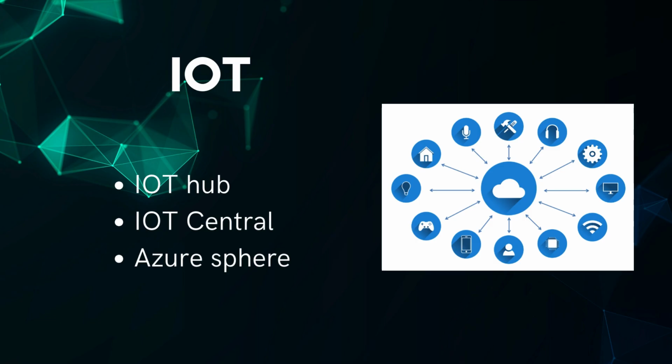IoT, Internet of Things, having IoT Hub, IoT Central and Azure Sphere. IoT Hub is used to connect, monitor and control billions of IoT assets. IoT Central is used to manage IoT app platforms. Azure Sphere is used for end-to-end IoT solutions with security.